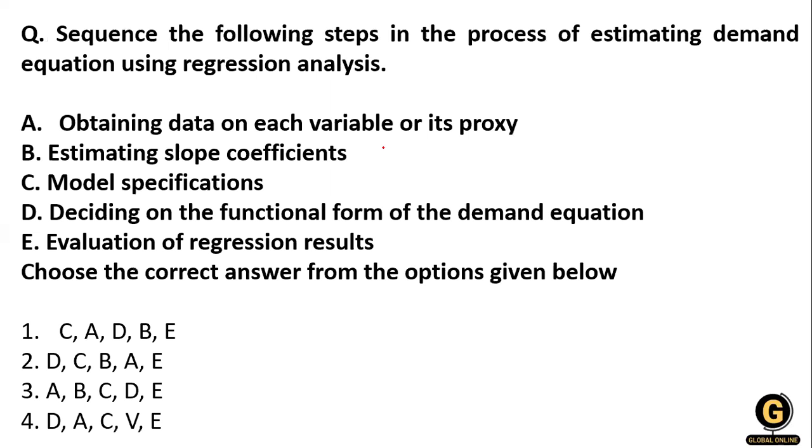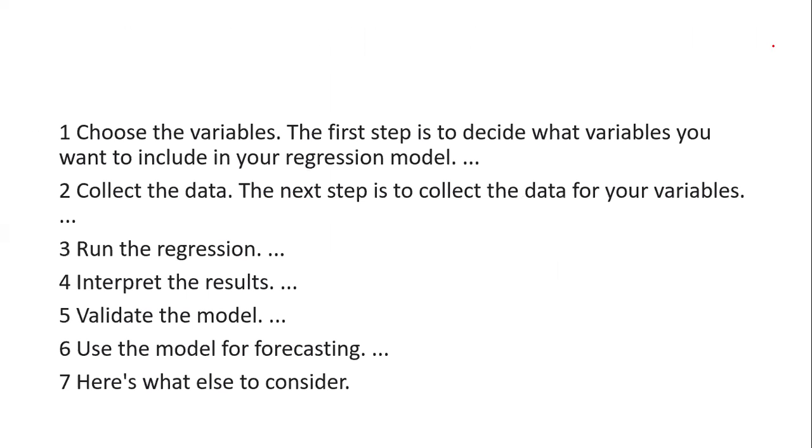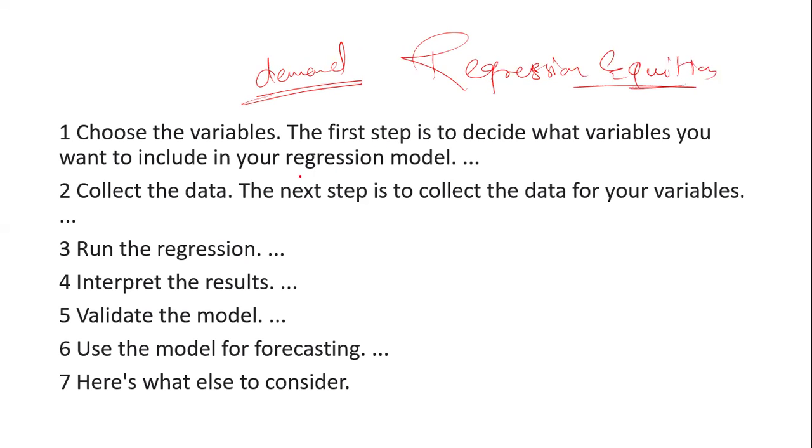Now, the sequence of the following steps in the process of estimating the demand equation using regression analysis. We have to estimate the demand in the market using a regression equation. First of all, you have to decide your model.